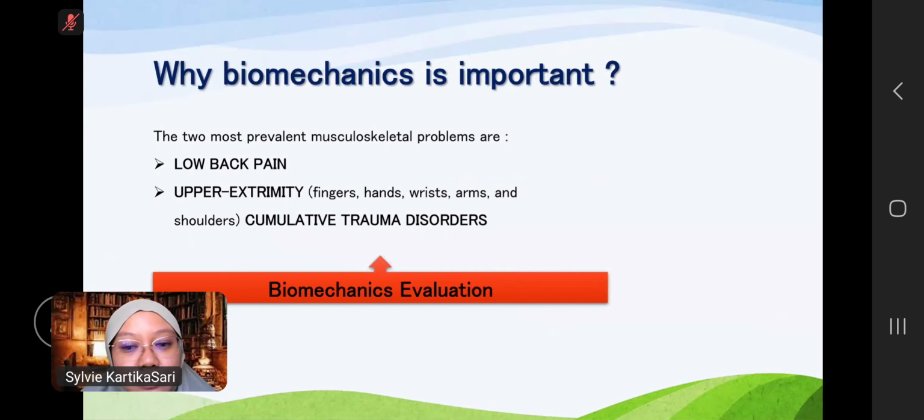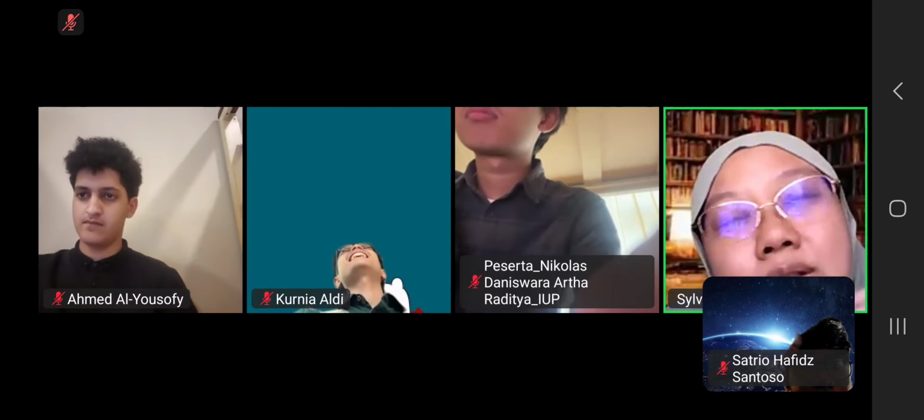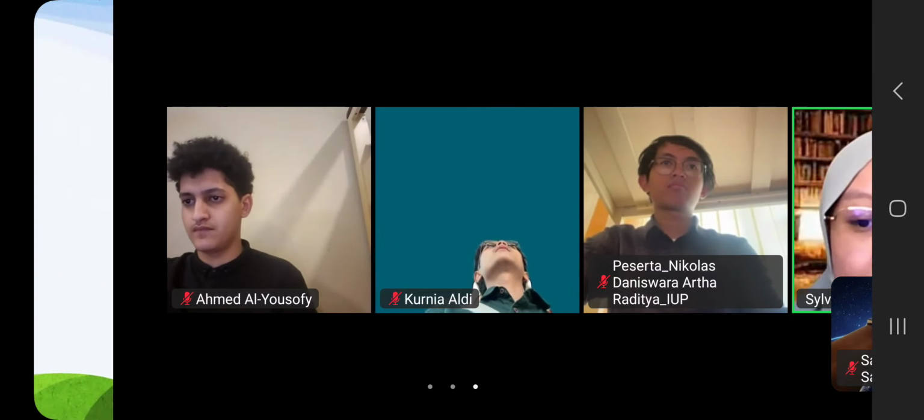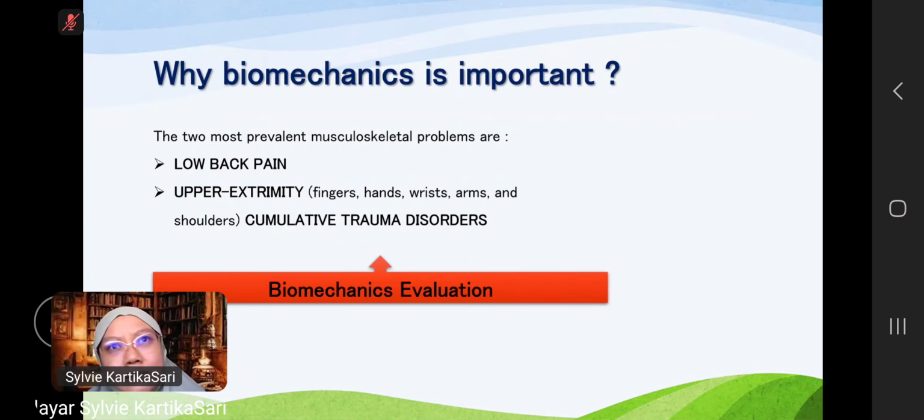So why is biomechanics important? The musculoskeletal system is a complex system that includes the musculo, the muscles, and the skeletal, the bones of our body, and it includes the ligaments and the joints.